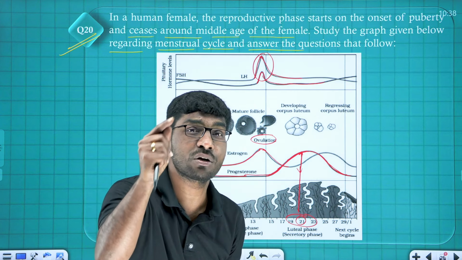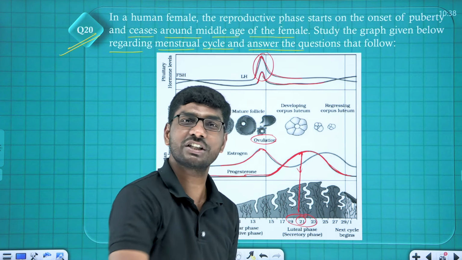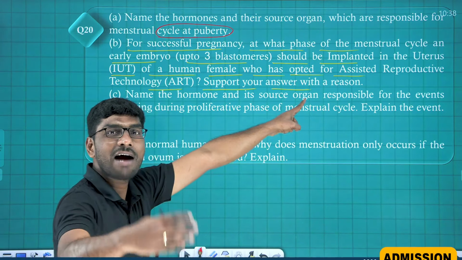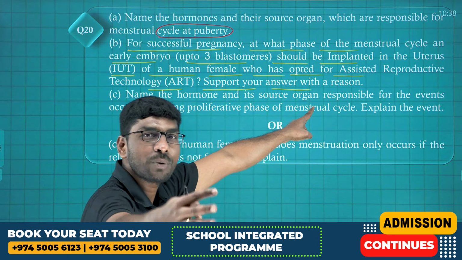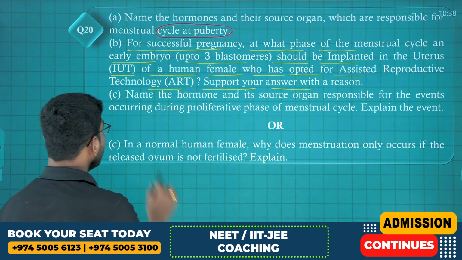That's the reason why progesterone hormone is called the pregnancy hormone. Progesterone hormone is called the implantation hormone. You got my point? So the right answer to this question is: between 18 to 20 days, if you introduce the embryo into the uterus, there is a high chance of implantation.